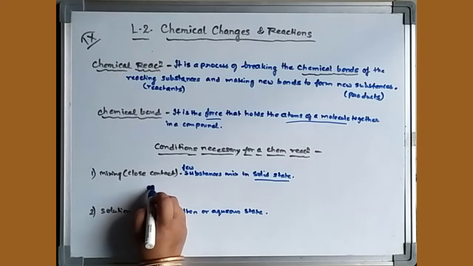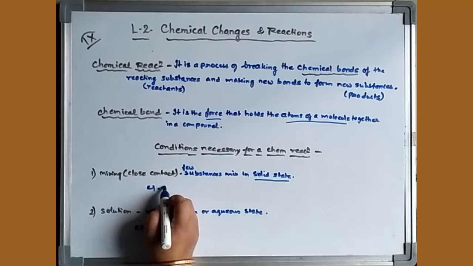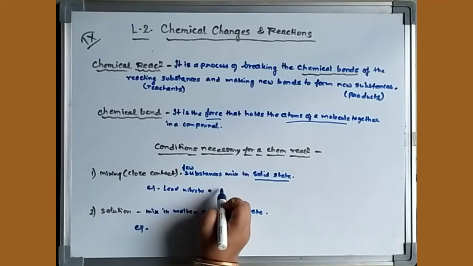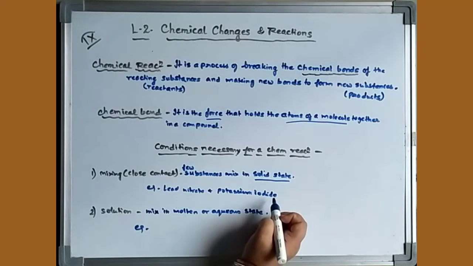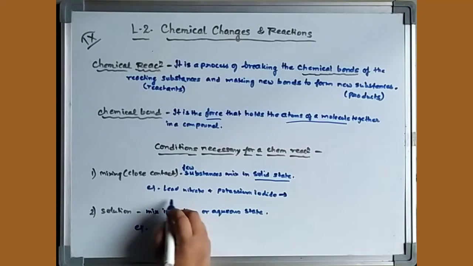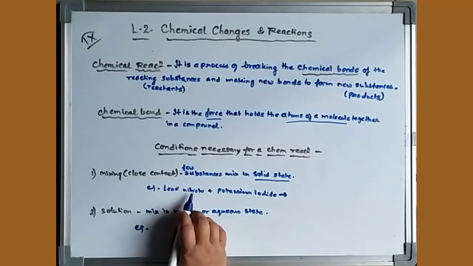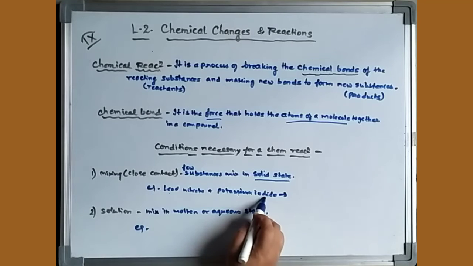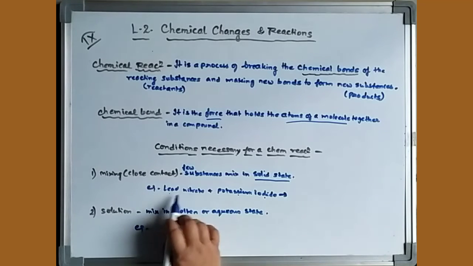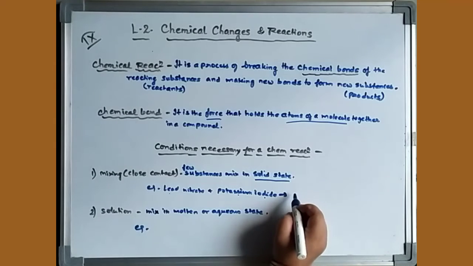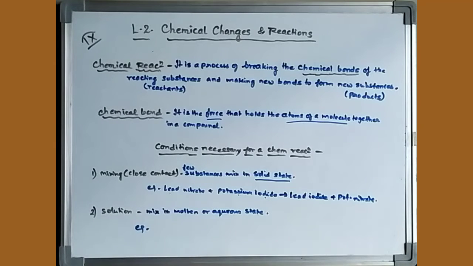Another example is lead nitrate. Lead nitrate, you know, is a white crystalline powder type of solid. When lead nitrate reacts with potassium iodide, what do they give? They react with each other and give lead iodide. That means double decomposition takes place, giving lead iodide and potassium nitrate, exchanging their radicals.